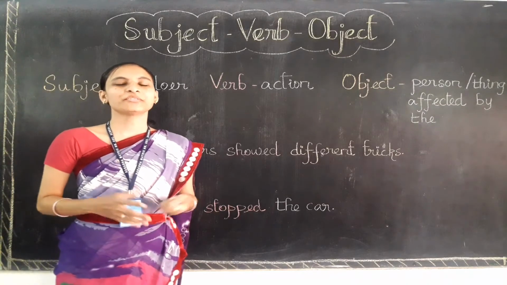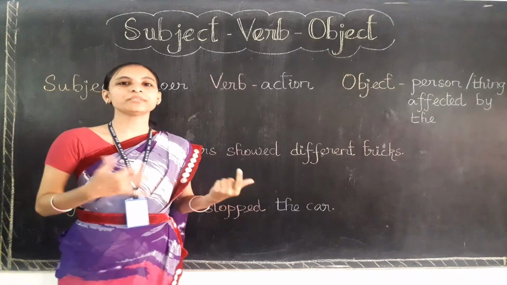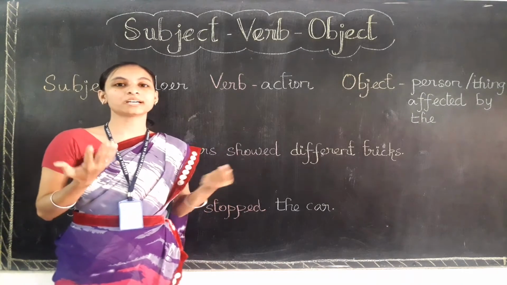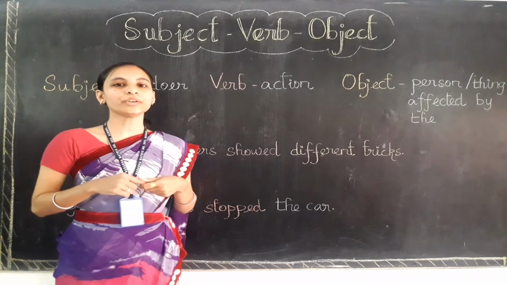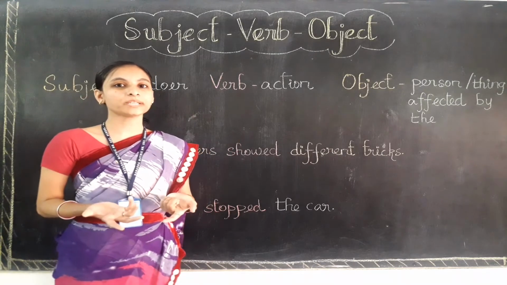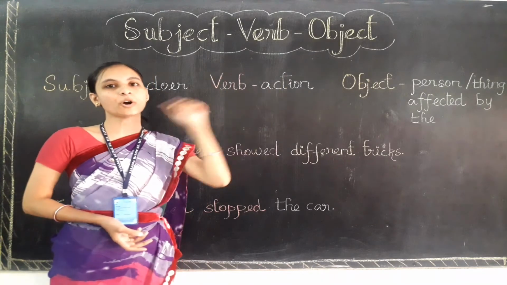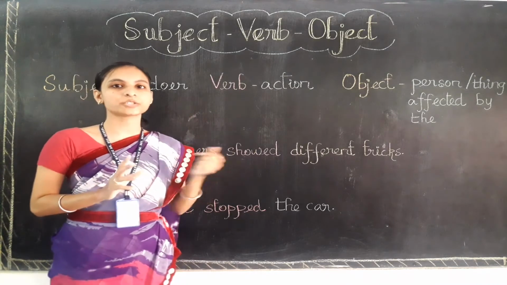Hello children, we have been learning a lot of things about the sentence, right? In the previous video we learned about the parts of sentences and types of sentences, and now we are going to learn about subject, verb, object. That is the topic today. Every sentence must have a subject and also a verb.